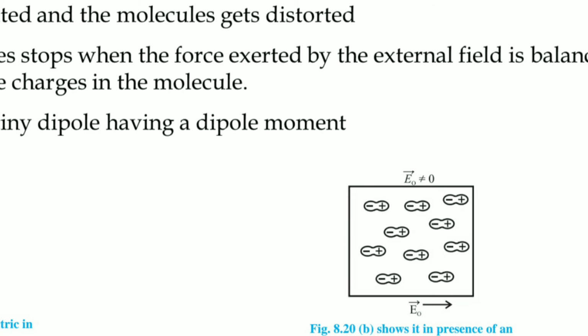Every molecule gets distorted in positive and negative charge due to application of external electric field, and this molecule is having some dipole. और आपको नेट डाइपोल निकालना है तो आपको क्या करना पड़ेगा?